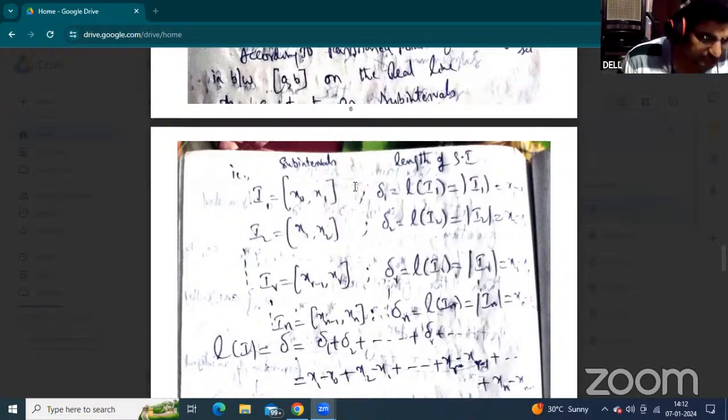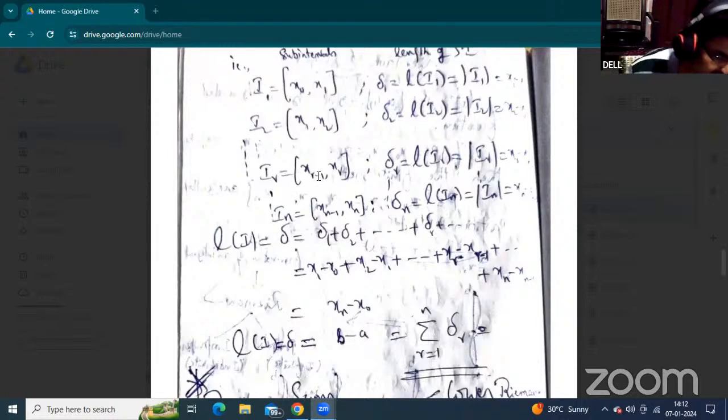So according to the observation, the rth subinterval is denoted by IR, the closed interval XR minus 1 and XR. The length of the subinterval is denoted by L of IR, represented as del R. This is called the length of the rth subinterval.